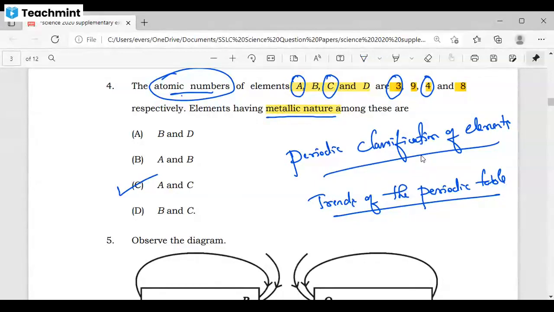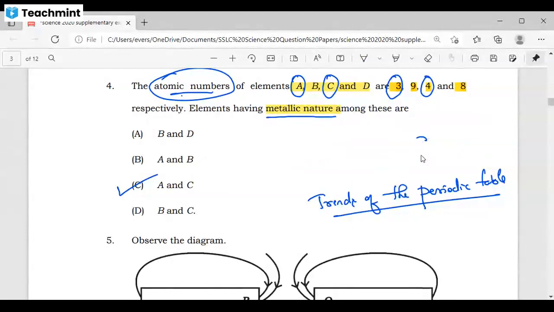Understood? Good. Now make a note. You may get any kind of question from the chapter periodic classification of elements from the topic trends of the periodic table, which we also call properties of the periodic table.